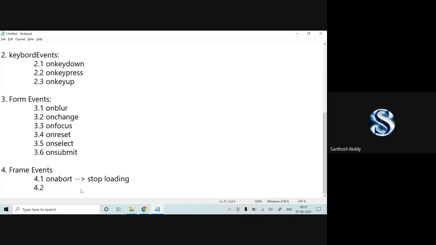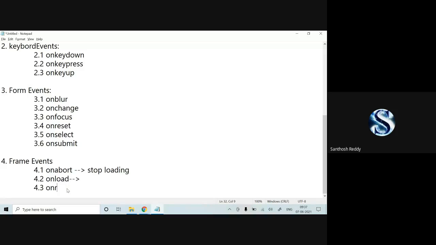Next, onload. Onload in the sense it starts loading of your document. Once the loading of your document is done, it may show some message. Like on abort, the same way on load. In the sense the document gets loaded. It can be loading of your image, anything.